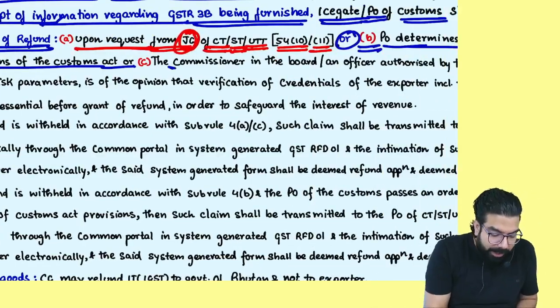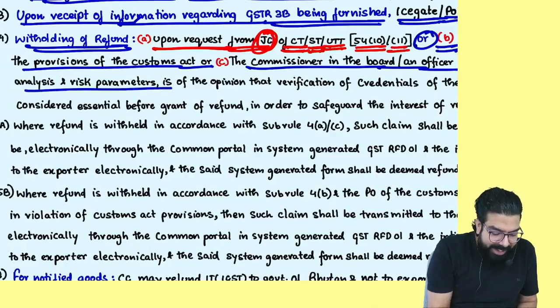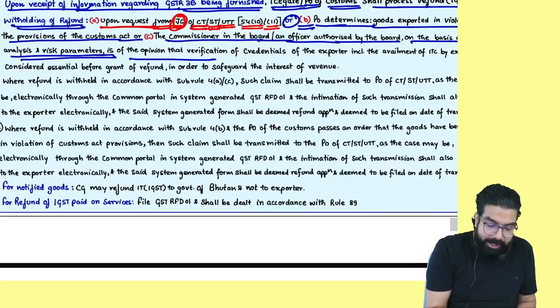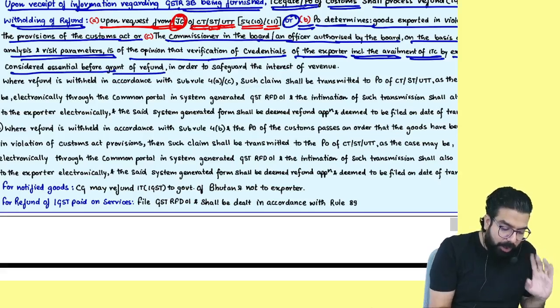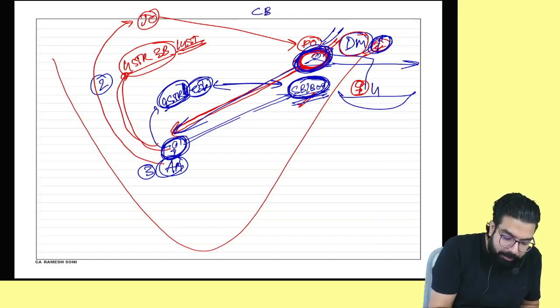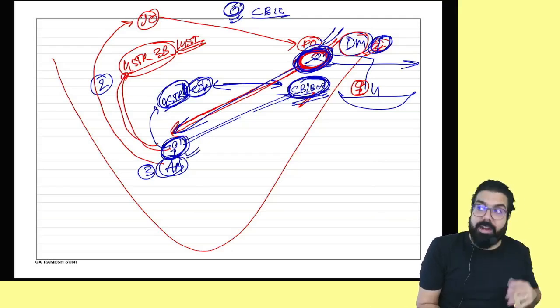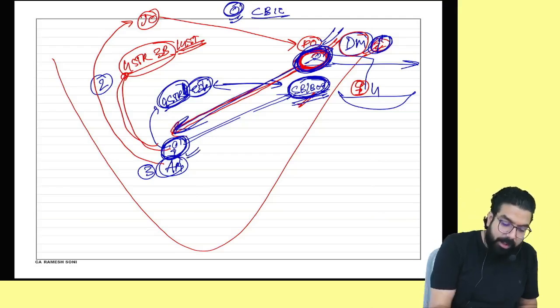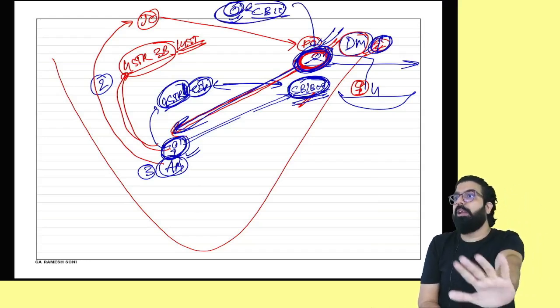Then the commissioner or the board, or an officer authorized by the board, on the basis of data analysis and risk parameter, is of the opinion that verification of credentials of the exporter, including the availment of ITC by the exporter, is considered essential before granting of refund. Beta, this CBIC, the GST officer at CBIC, determined based on risk parameter that Ramesh's credentials have to be verified before we give the refund. Then the proper officer at CBIC will call this proper officer and say, hey, withhold the refund, don't give it to Ramesh.